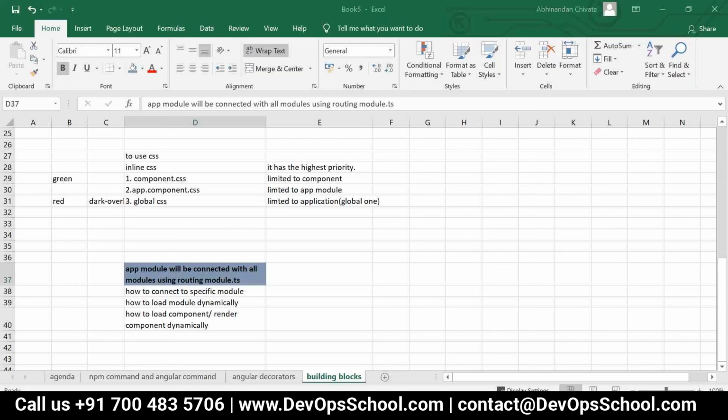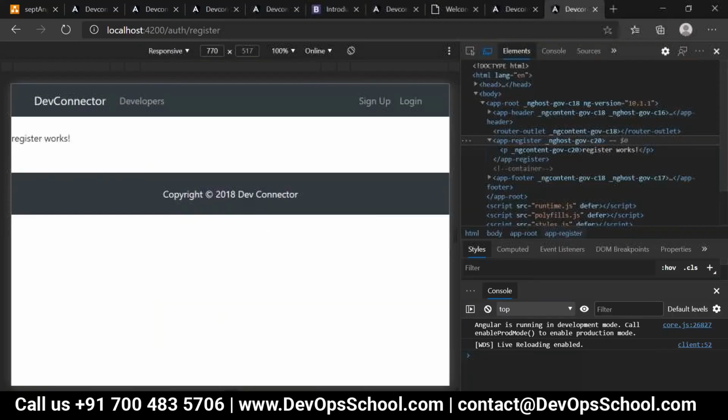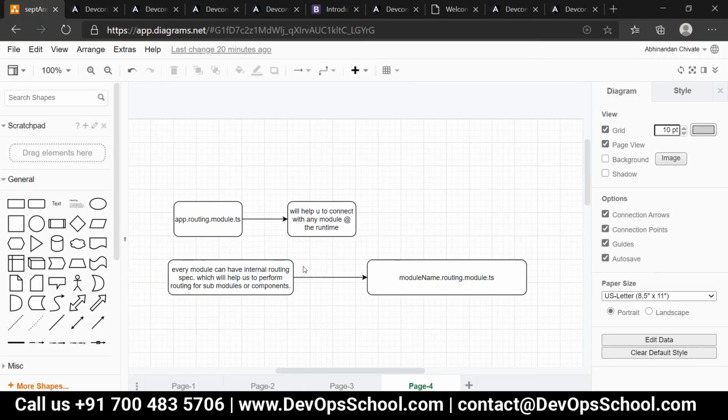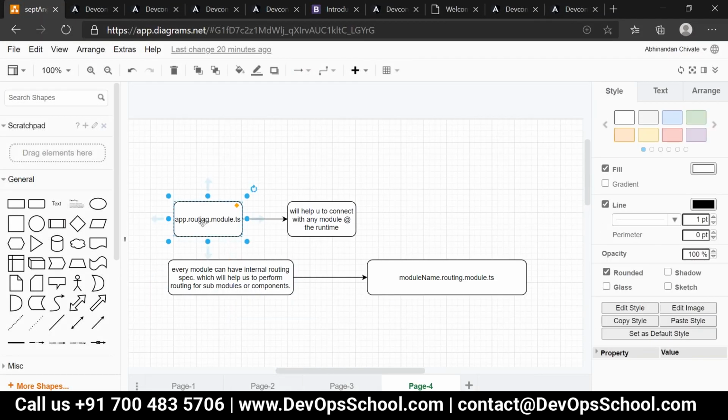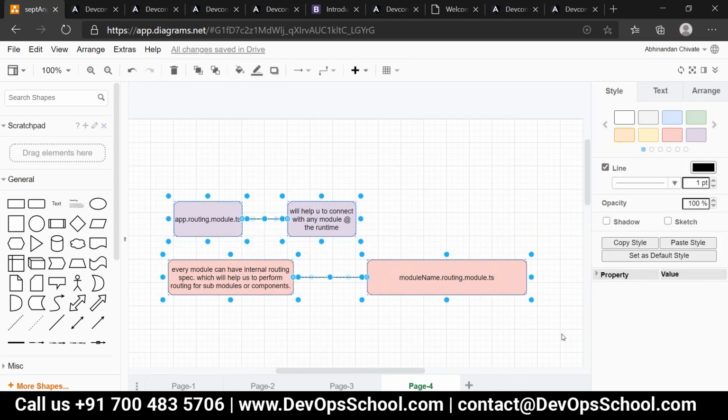What is the main expectation with this app module TS? Sudhindra, did you get the understanding for this or not? First, tell me.